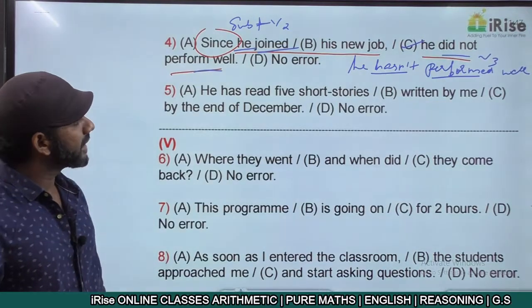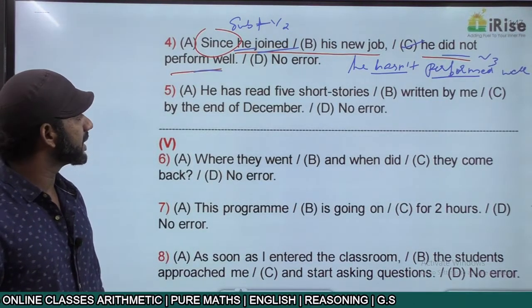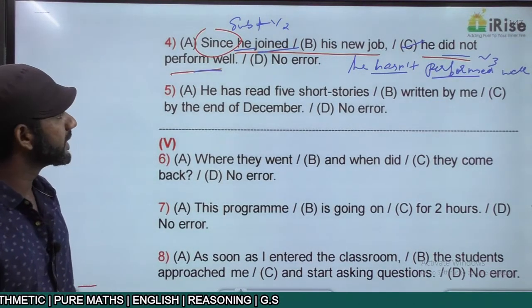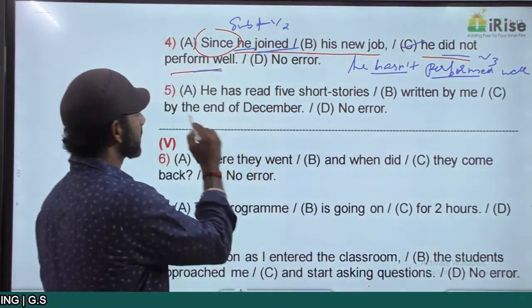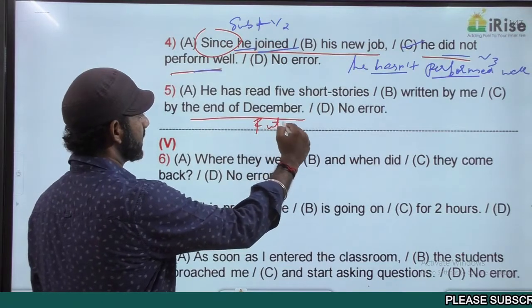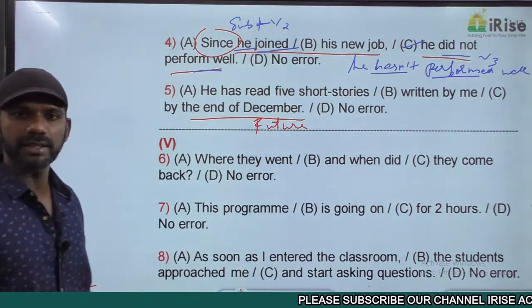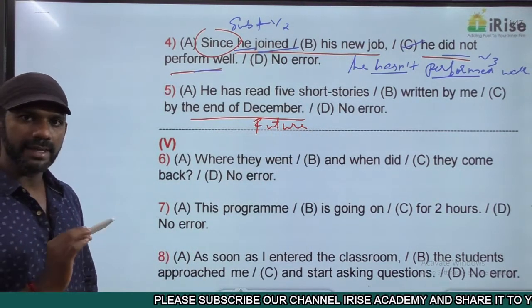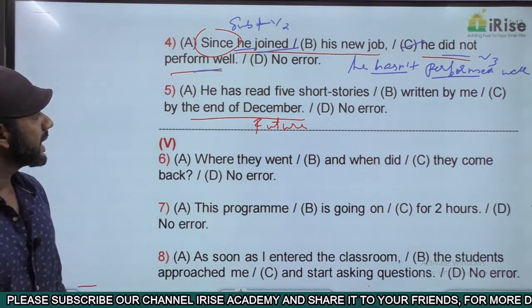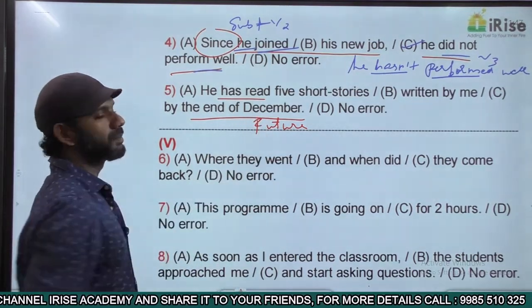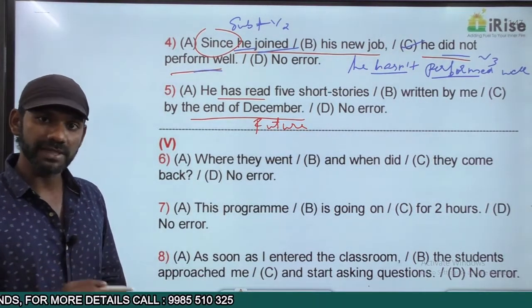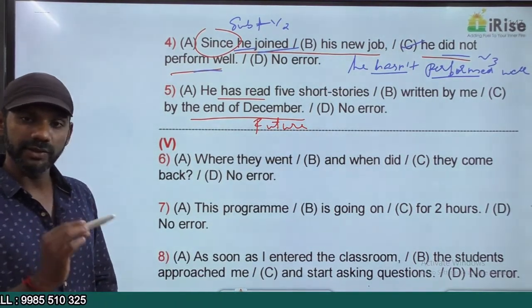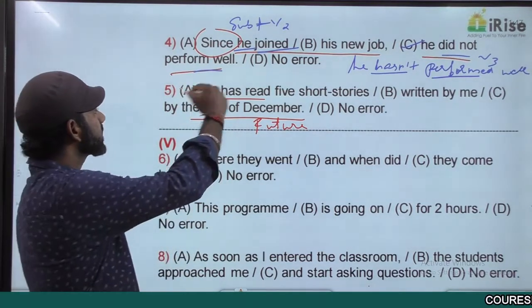He has read 5 stories written by me by the end of December. By the end of December refers to future. So this statement is in the future tense undoubtedly. So the whole statement must be in the future tense. He has read is present perfect tense. The sentence talks about an action in the future. We cannot use present perfect tense in this statement. So that is the error. The error is in part A.